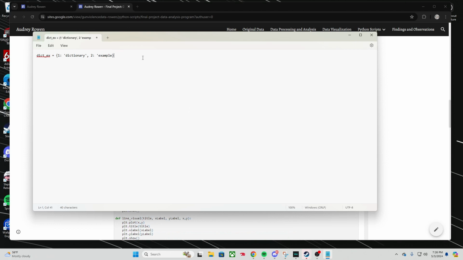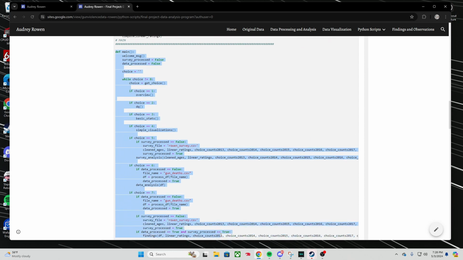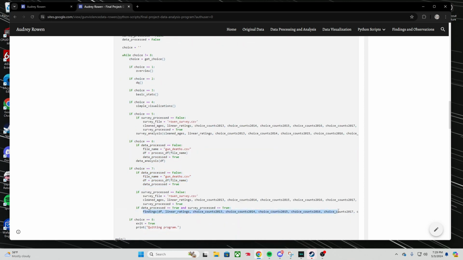Unfortunately, I don't use a dictionary anywhere within this program, but just for an example, a dictionary is similar to a list, except it assigns keys to each value, and this allows us to organize how we use values easier. And finally, we have main, where all the functions are organized to complete the program. In main, we're giving the functions everything they need to operate. We're defining our CSV files to a variable and then giving the functions that variable.